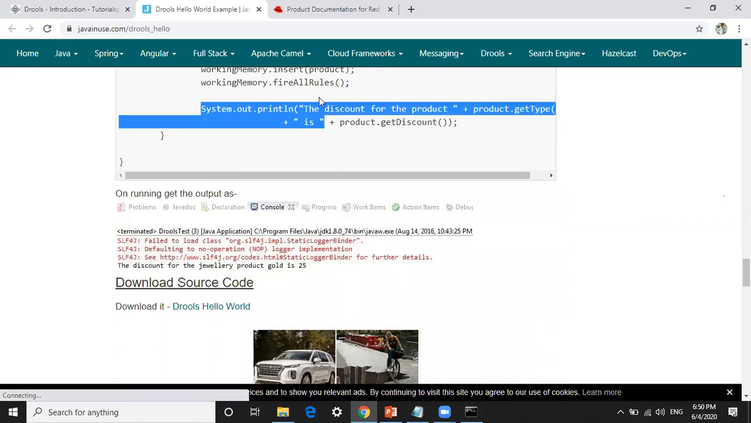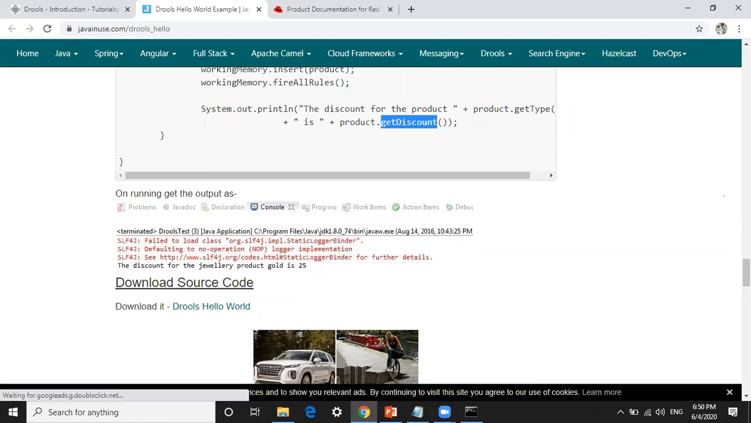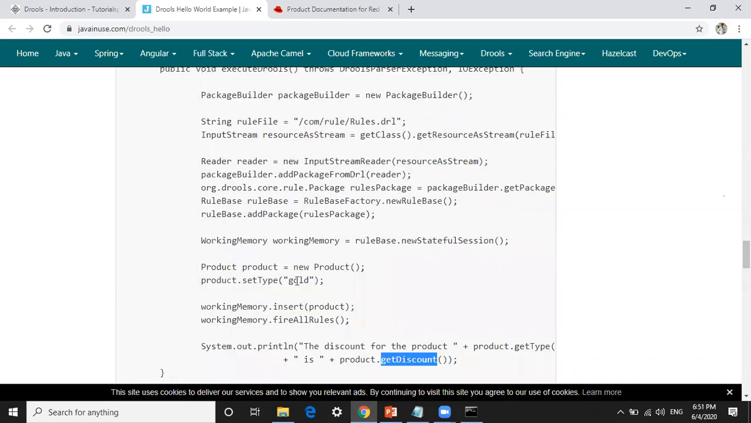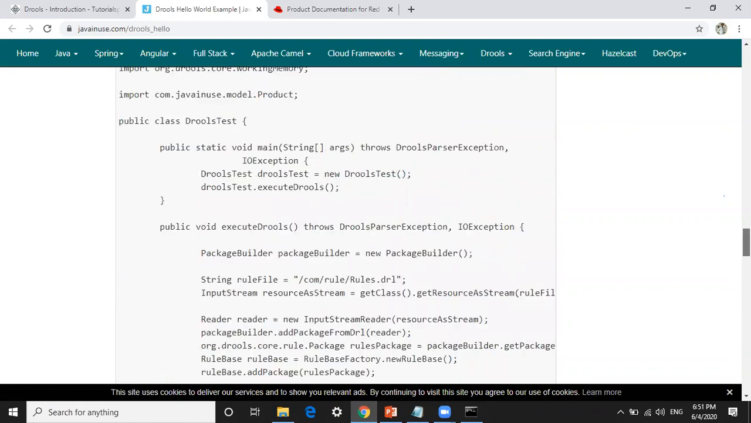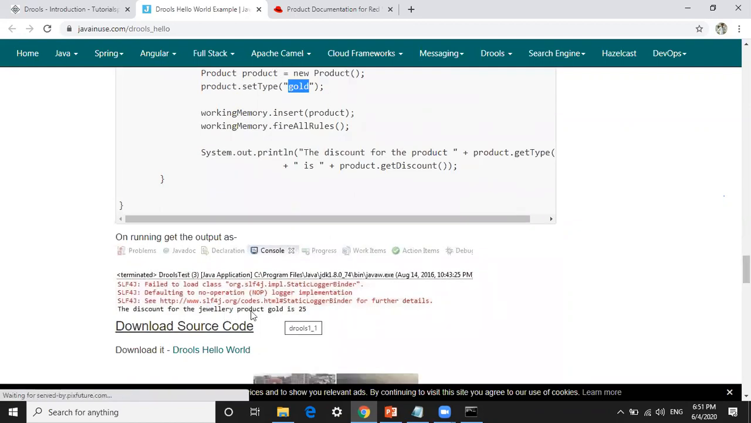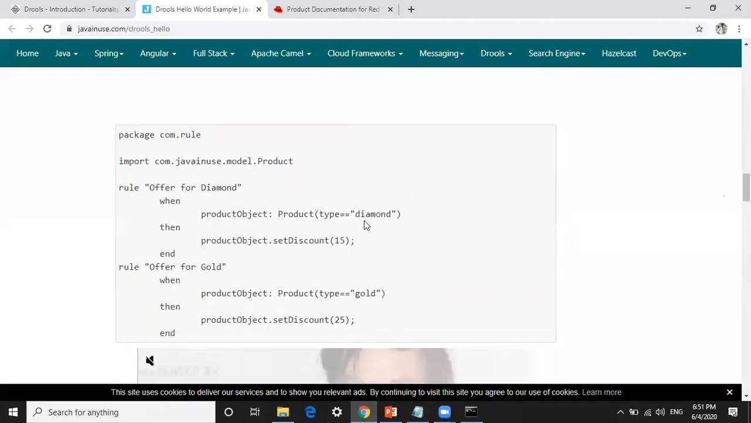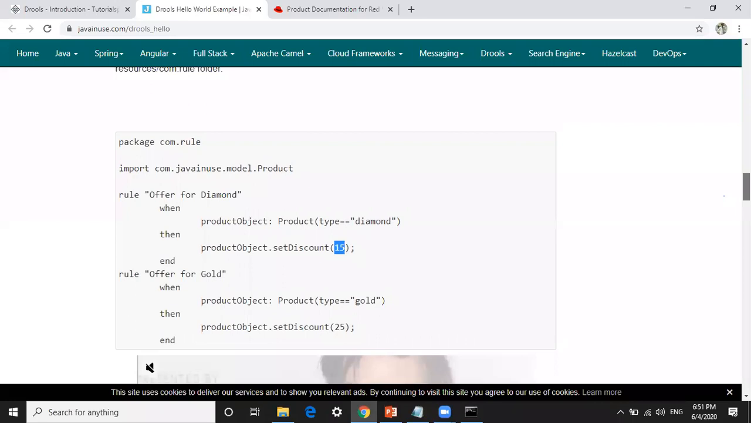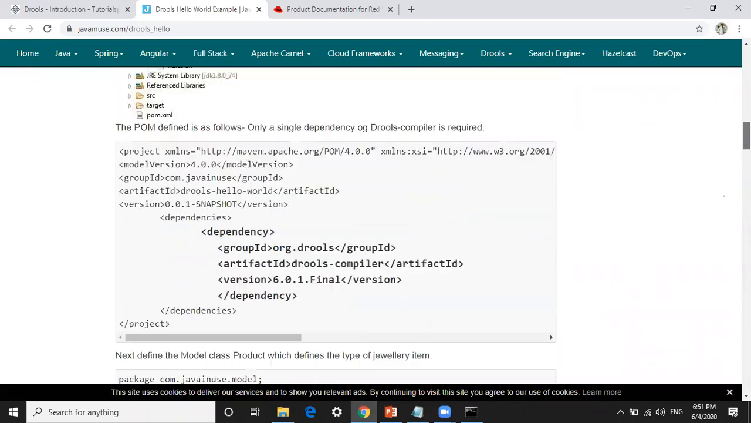Here we are just adding the sysout. The discount for the product, we are getting that type and that discount there. If we replace this string with diamond, at the console we are getting the output: the discount for the jewelry product diamond is 15. So that is if we are setting that particular value in the rule file. So the business user does not need to change anything in the actual implementation.